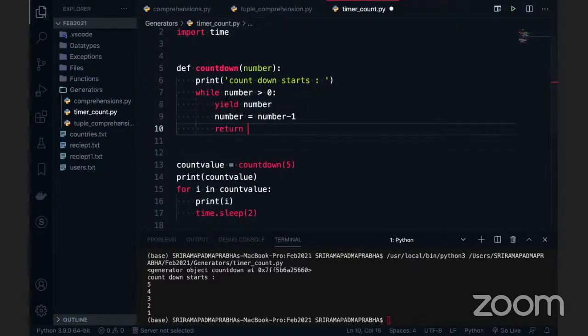See, it's too simple. This is the function. I can use the yield, and I can also use the return statement. When I use the return statement, it won't do any action because actually we want to yield it.